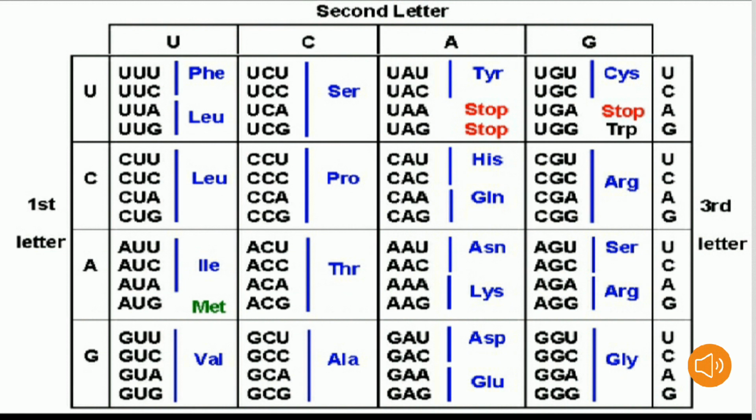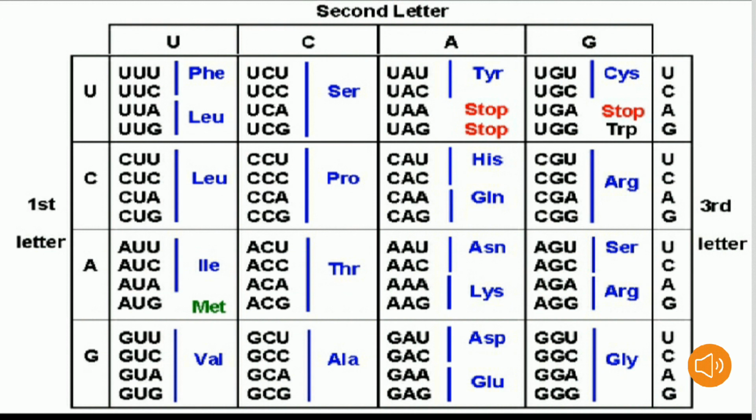UAA, UAG are triplet nucleotides which do not code for any amino acid, so we are calling them nonsense codons. These codons are referred to as stop codons. You can see here, first row, fourth quarter,